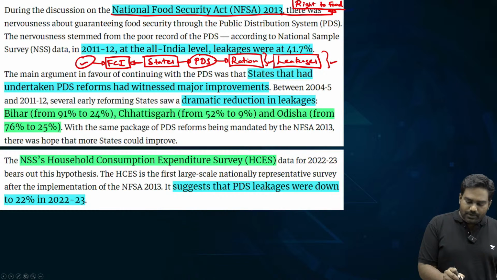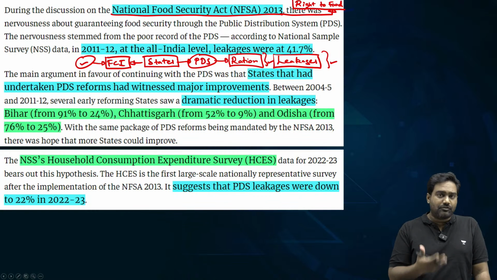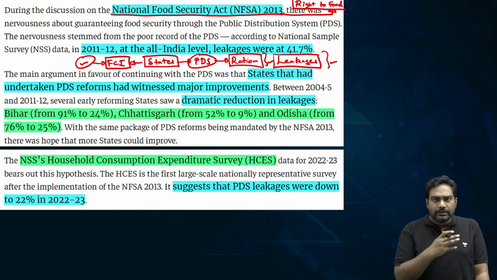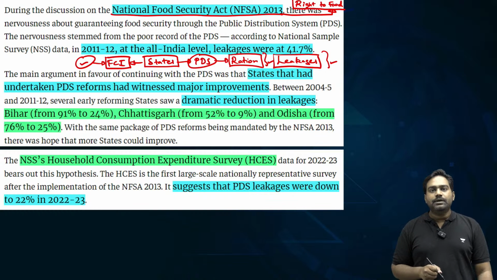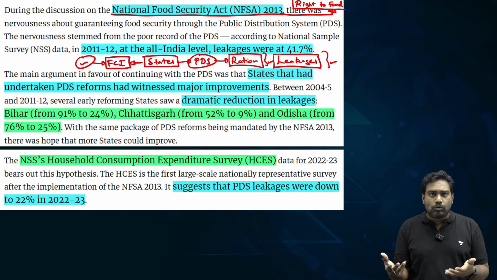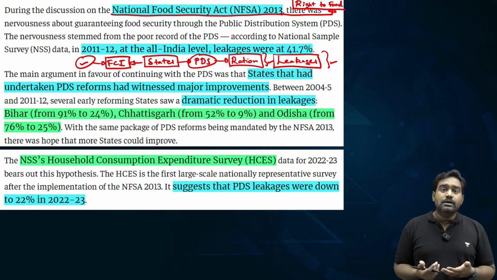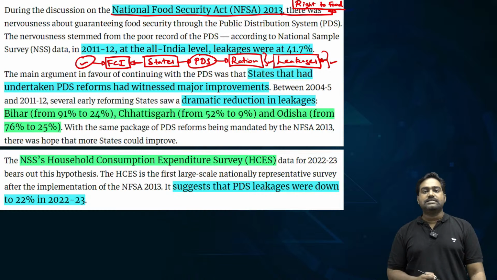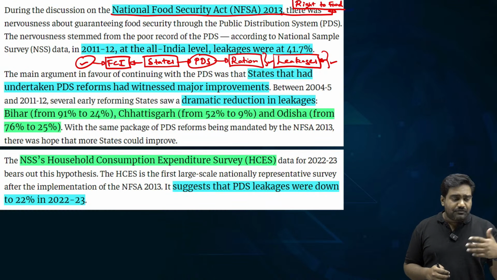Essentially, out of the total food grains that was lifted from the Food Corporation of India, finally, before it could reach the end user, the targeted beneficiary, there would be a significant loss of food grains, either due to transportation loss, wastage, which is a result of poor storage and poor warehousing facilities, or also due to corruption, where corrupt government officials and the corrupt system could divert some of the food grains, thus creating significant leakages in the system, and as a result the beneficiaries were suffering.